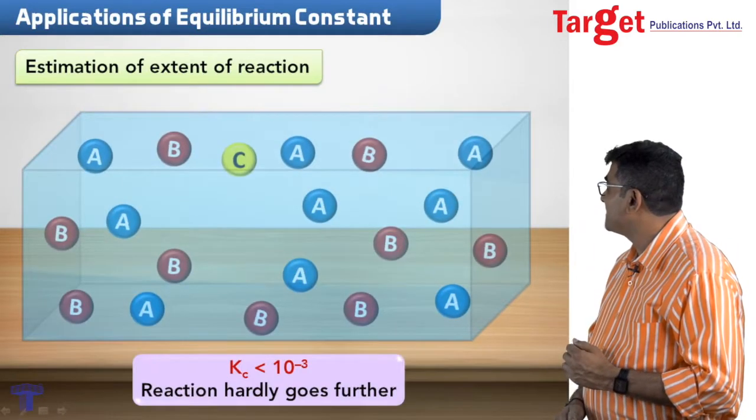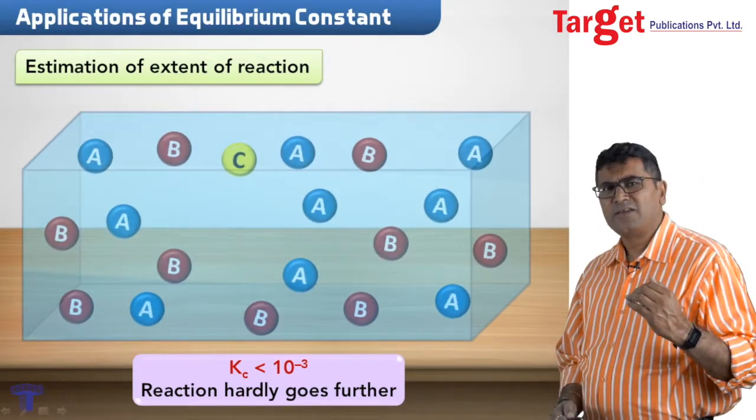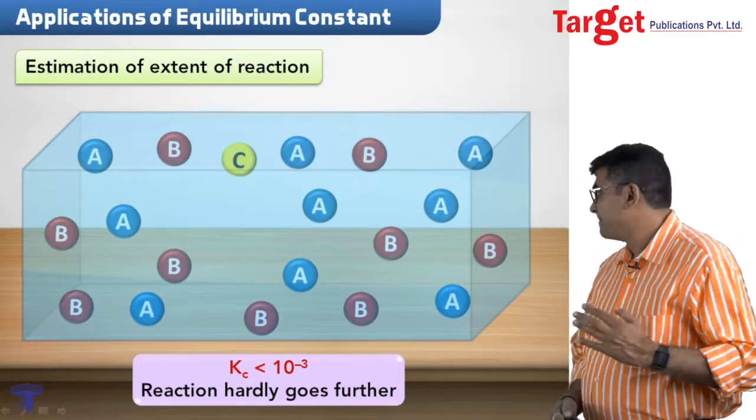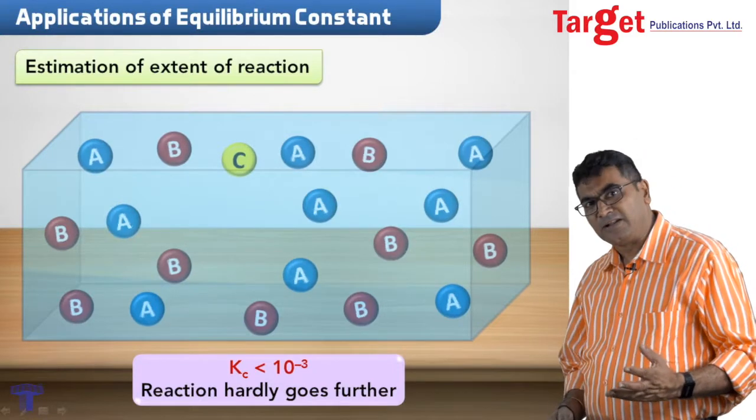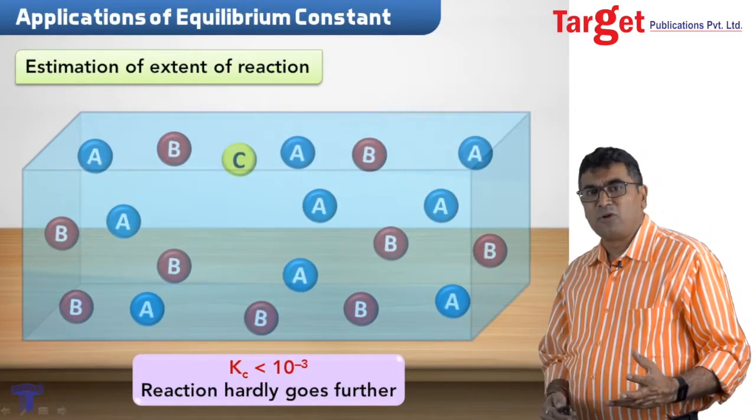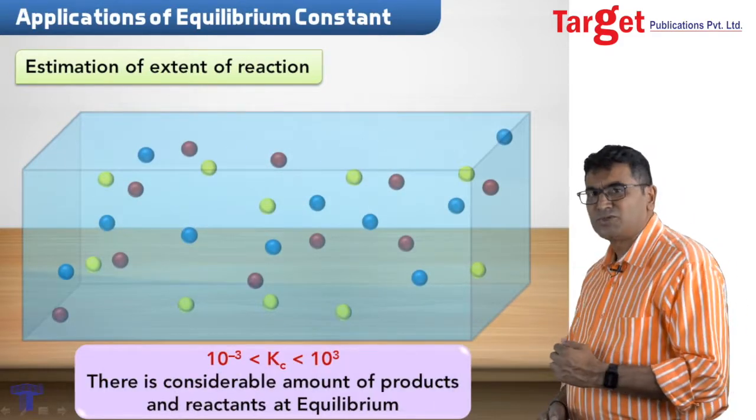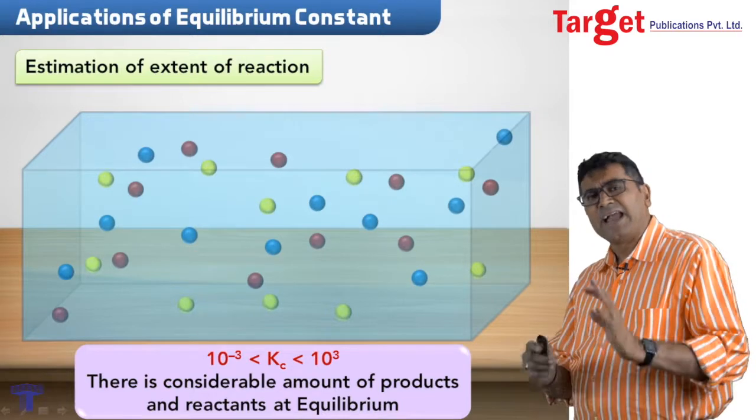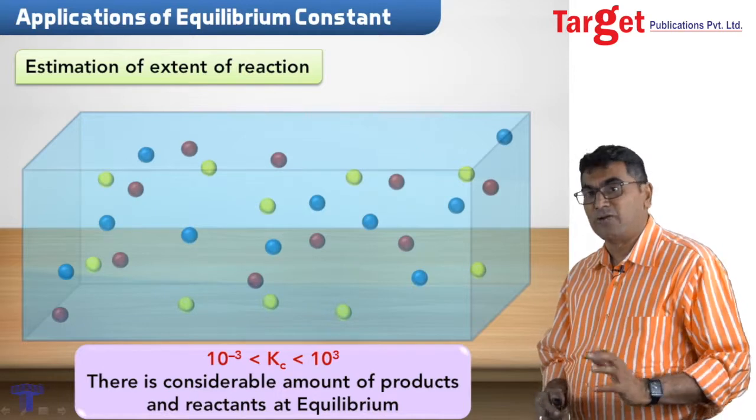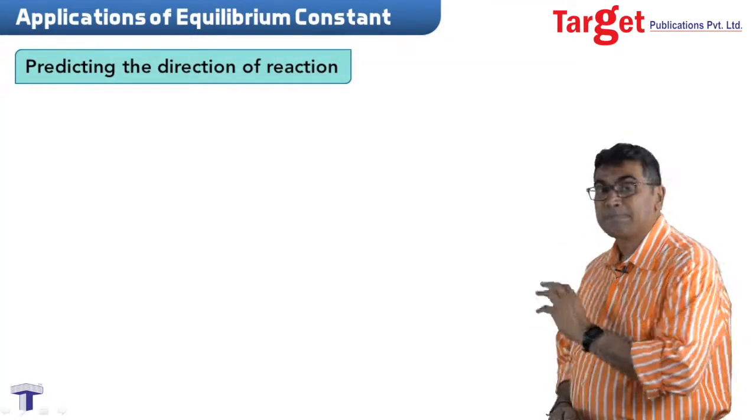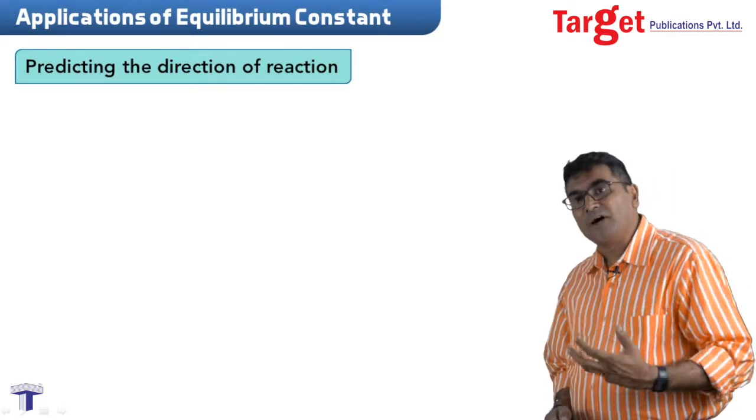Let's go further. In this particular case, you see there are hardly any products and a very large amount of reactants. This means that Kc is very small. The reaction hardly occurs actually. This is something unpractical. In the industry, people would not like to have such kind of reactions. But suppose you have the equilibrium constant at an intermediate value, it means there are adequate numbers of reactants and adequate numbers of products, and they exist together at equilibrium. This was so far the application of equilibrium constant to predict how far the reaction has occurred.